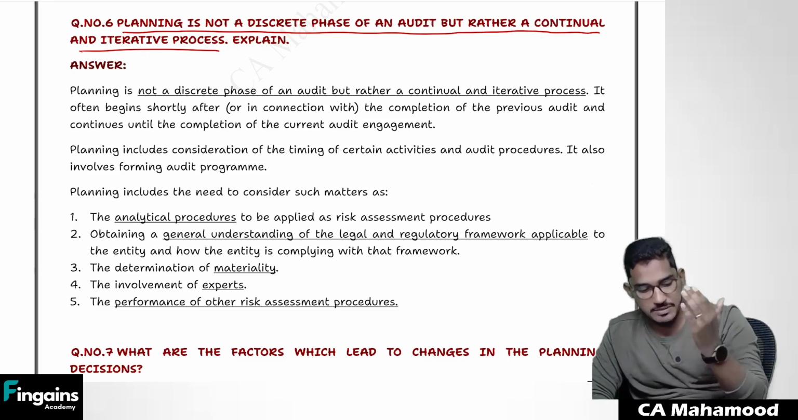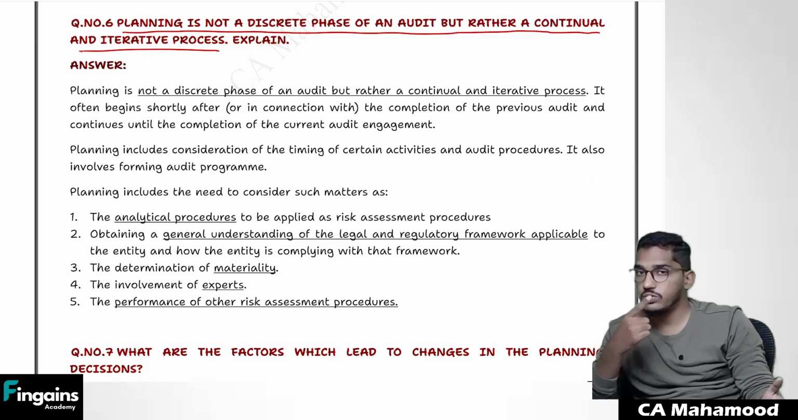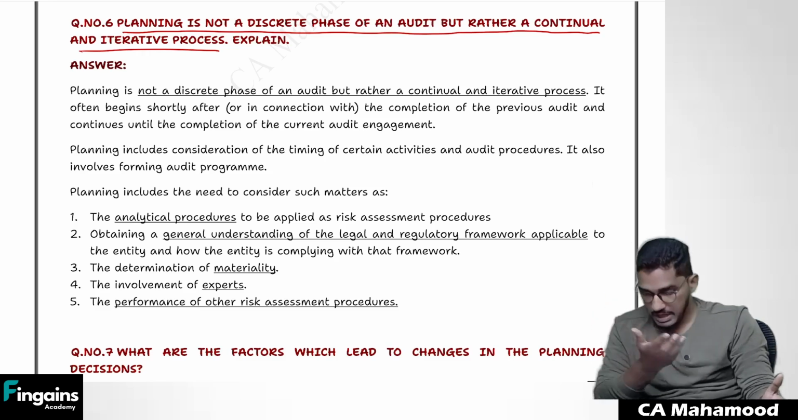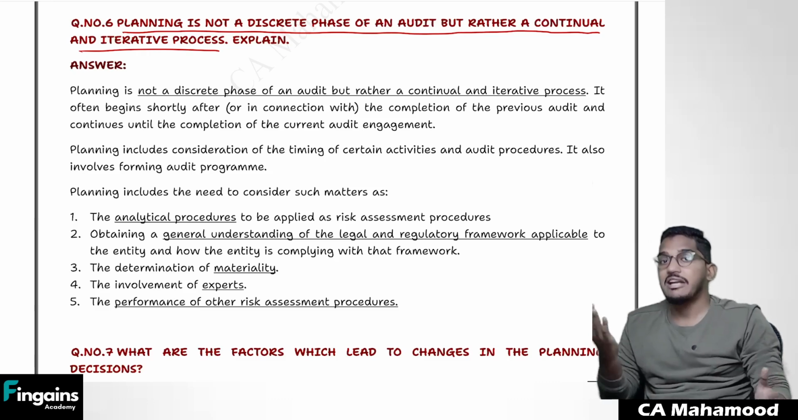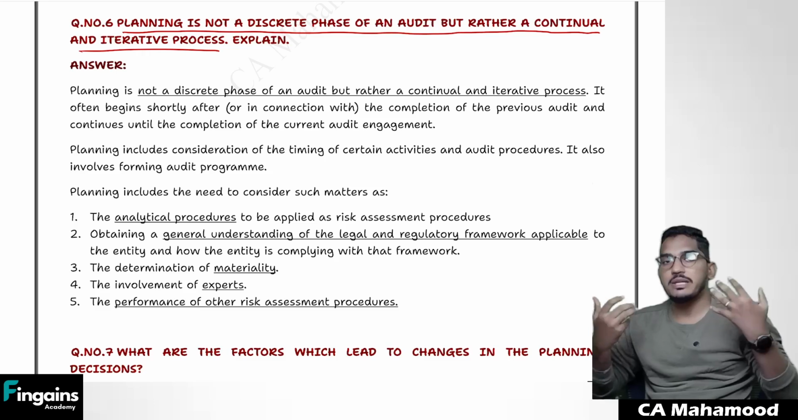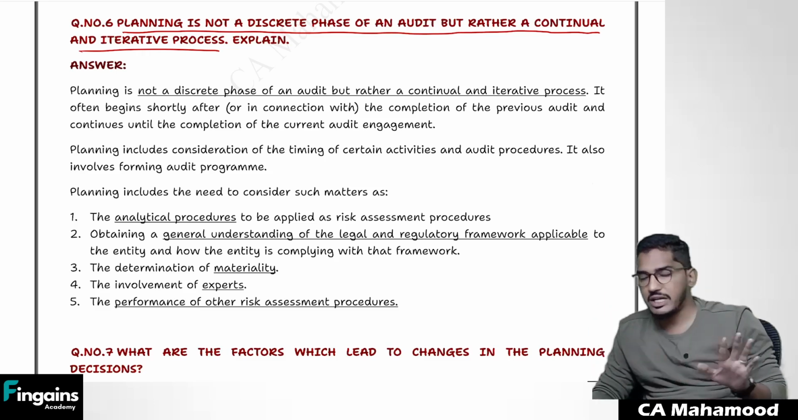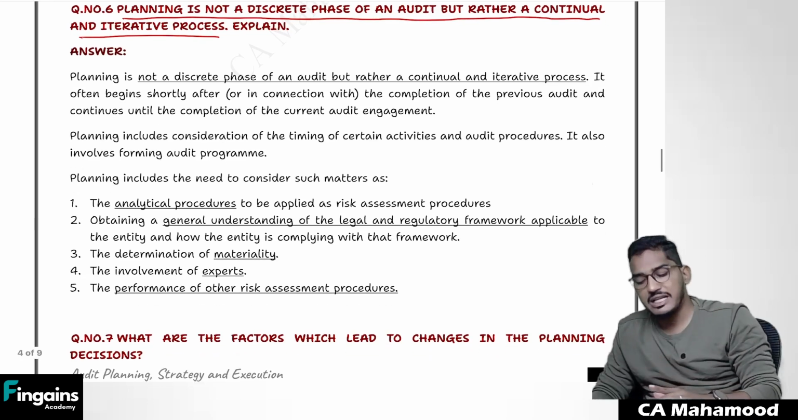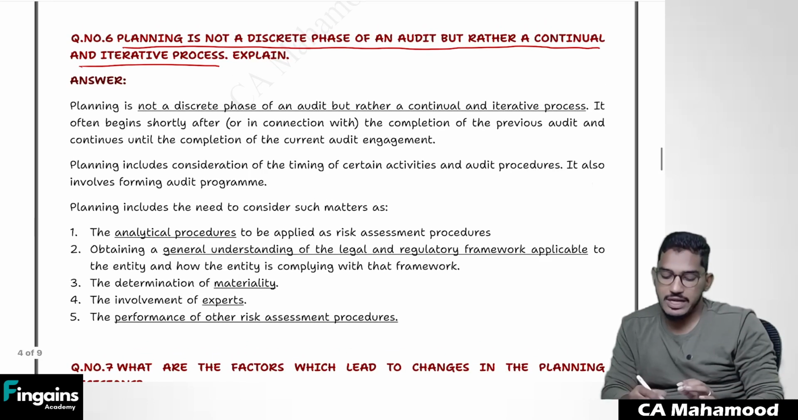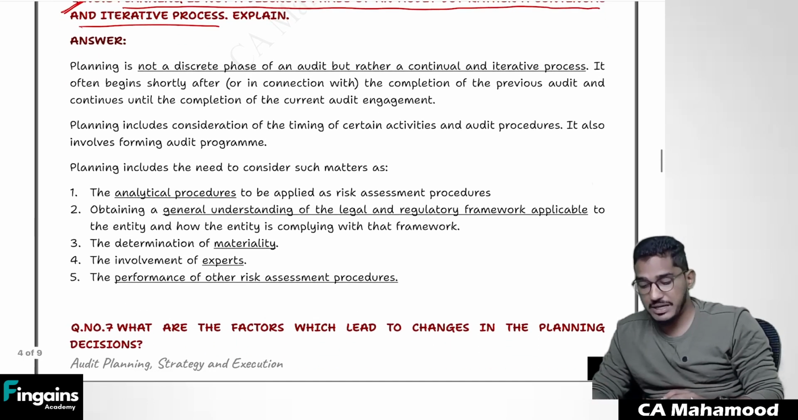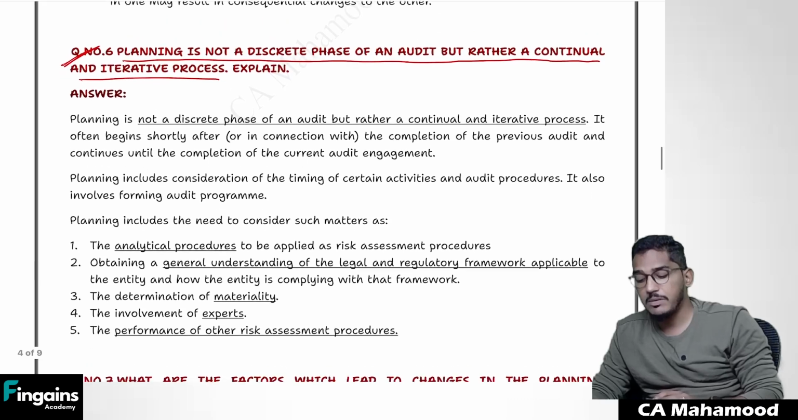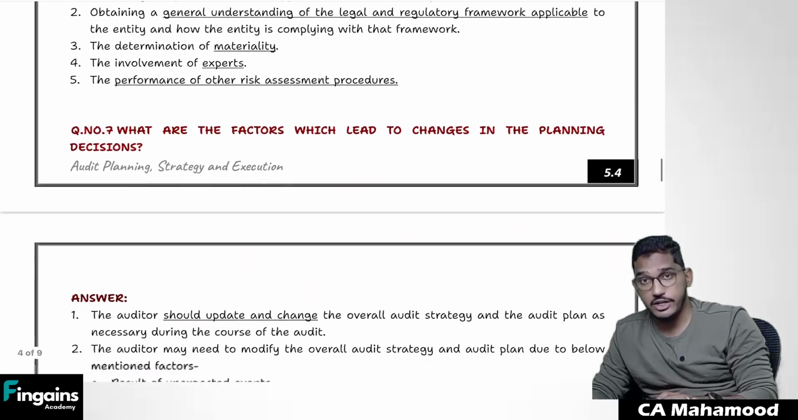So what that sentence means is, at the beginning we will do plan, we'll develop strategy, we'll build a plan, we'll develop audit program. But during the course of the audit, if at all required, I should be ready to make my changes to audit strategy, planning, and program. It is not any violation. You can happily do it. SA 300 also permits it. So that is what the meaning of the sentence. Planning is not a discrete phase of an audit, but rather it is a continuous and iterative process.